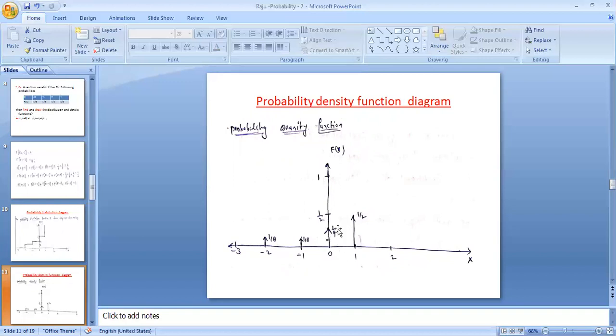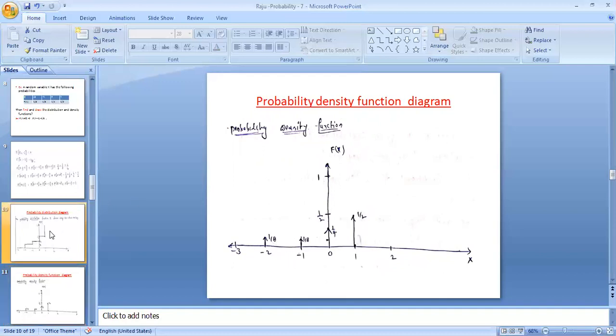At 0 the value of the density function is 1 by 4. At 1 the value is 1 by 2. At minus 1 the corresponding probability is 1 by 8. At minus 2 the corresponding probability is again 1 by 8.